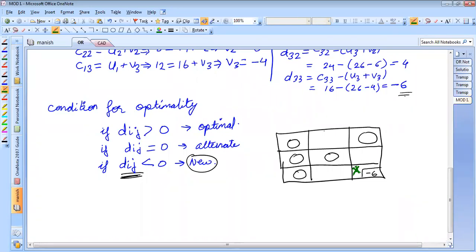Okay. Now, once this is selected, then our need is to find a path. This path will allow us to make allocation and to remove some other allocations. Okay. How to create a path is shown here. So what I need to do is from this point, I need to create a closed path.